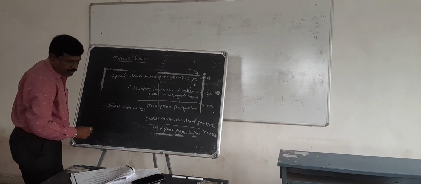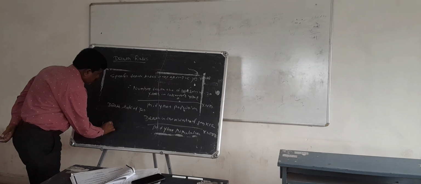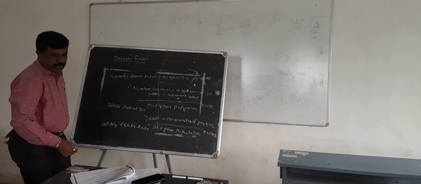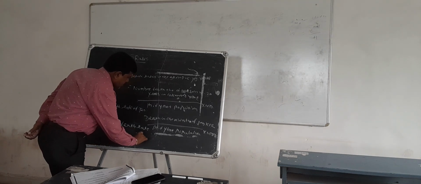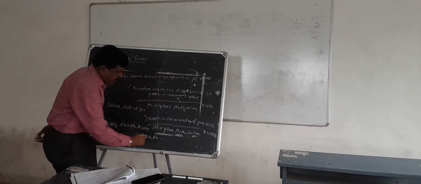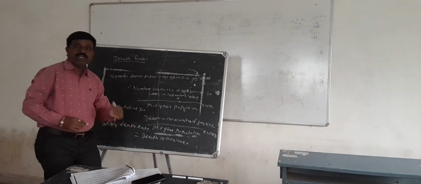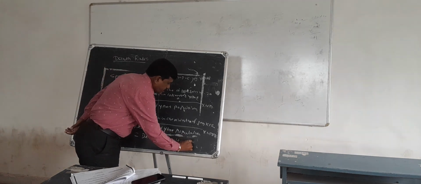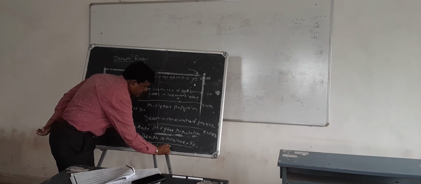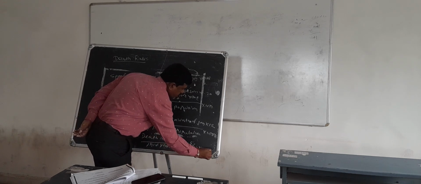And last, the weekly death rate is equal to deaths in the week, and the total number of weeks in the year is 52, divided by the mid-year population into 1000.